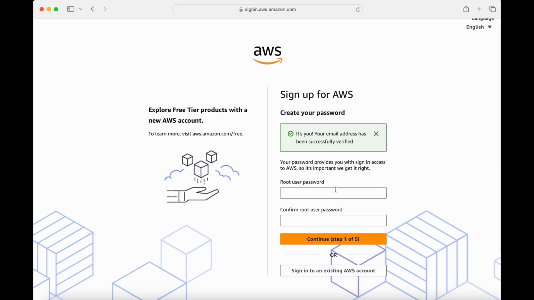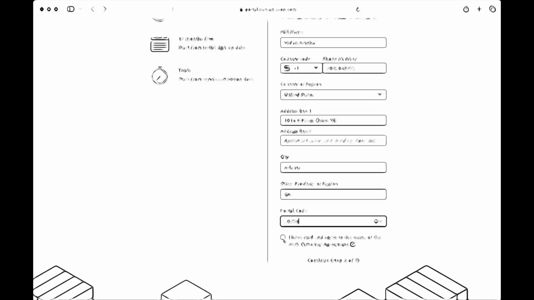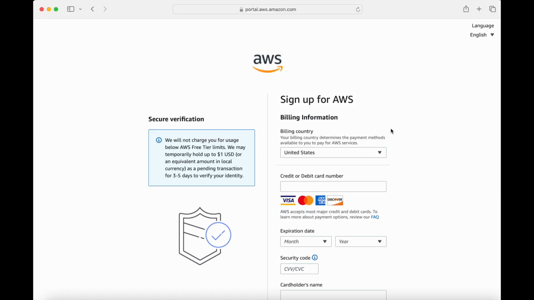Now it will ask you to create a strong password. Create a strong password here. Make sure all those requirements are set and then continue. Next, it will ask me for contact information. And once I fill out this form, I'm going to go to step 2, which is billing information.